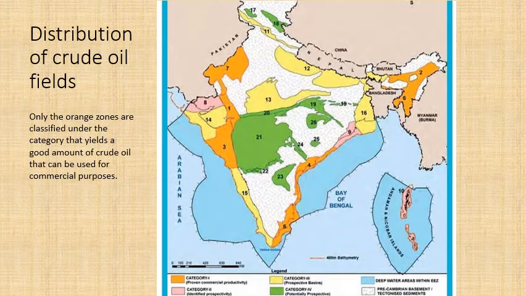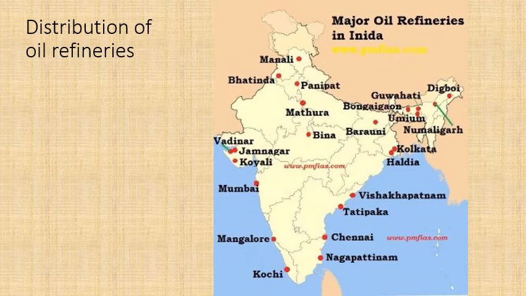So the only places where we are consistently taking out petrol is the orange zones. So look at the states where it falls. It has some parts of Tamil Nadu, some parts of Andhra Pradesh, Mizoram, Tripura, Assam, Meghalaya, and Rajasthan. So only the orange zones are classified under the category that yields a good amount of crude oil that can be used for commercial purposes.